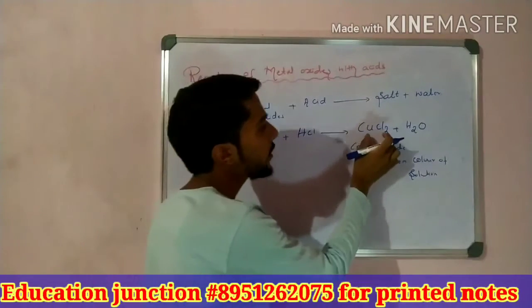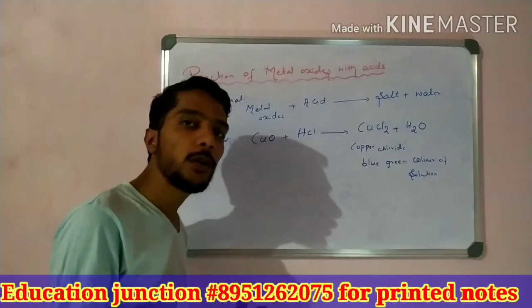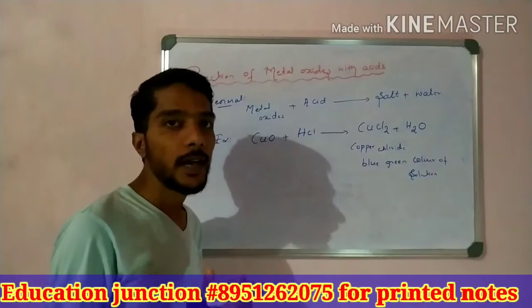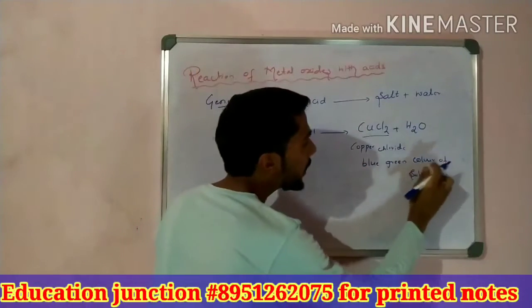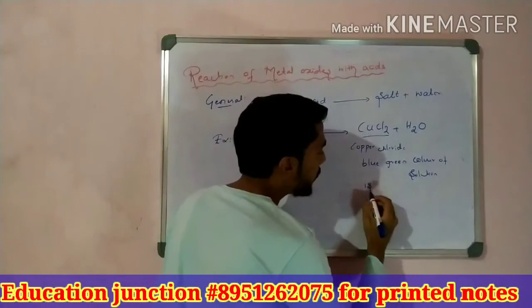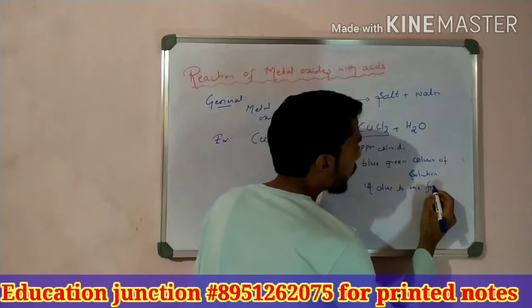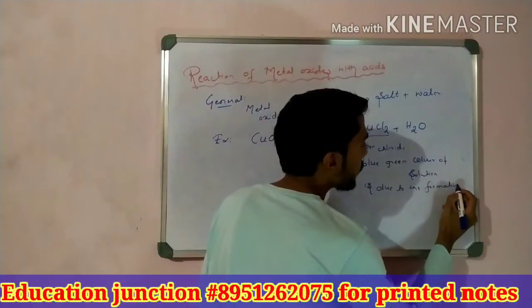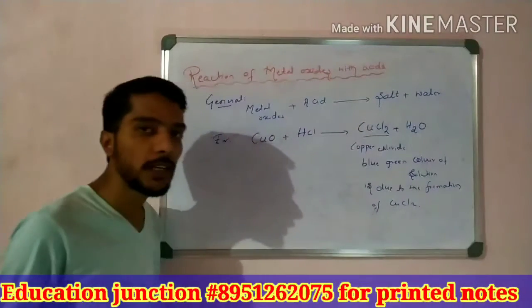After the reaction, the solution becomes blue green in color. So here the blue green color of the solution is due to the formation of copper chloride. Okay, students, so that is very important.